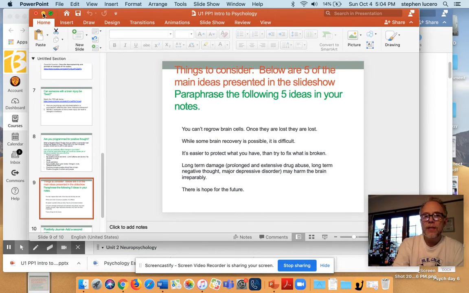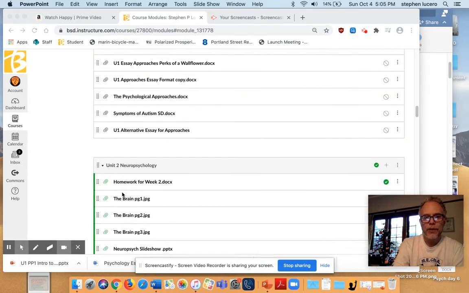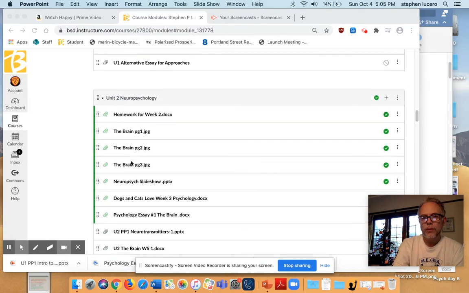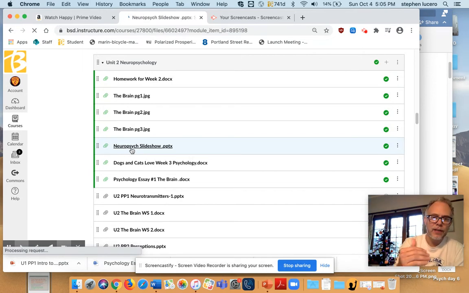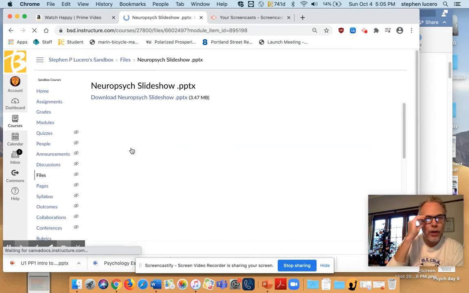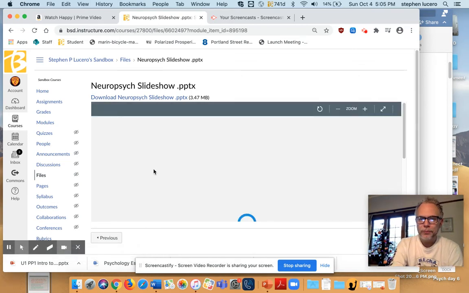Which leads us to the second paragraph, right? There's another slideshow that we have. We're going to drop into Unit 2, and you're going to see the Neuropsych slideshow. There are also these articles on the brain, which are helpful. That's homework I would have expected you to take a look at. You'll click that open, click on this slideshow, which again will lead you through important content that we covered. So after you do slideshow 1, take a look at slideshow 2.